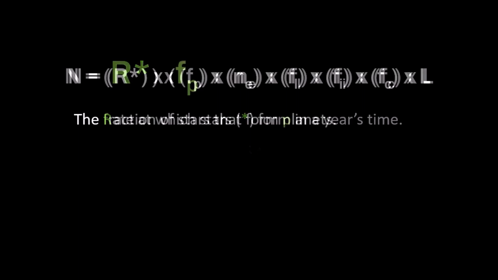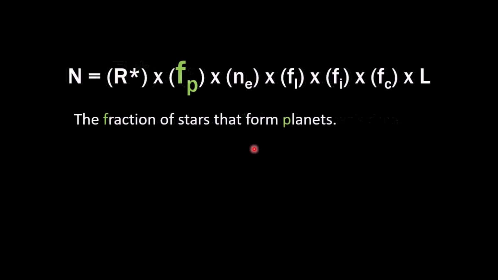Now, once you form a star, you have to know if that star is going to form planets. So this is the fraction of stars, fp here, that form planets. Now, this is another data point we happen to know a lot about, because we're starting to realize most stars come with planets. They're just a byproduct of making a star. So this is also a pretty high fraction, and another one that we happen to have a pretty good estimate for: the fraction of stars that form planets.